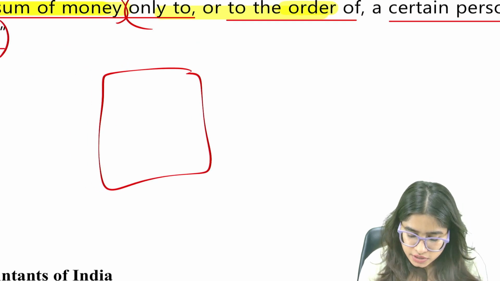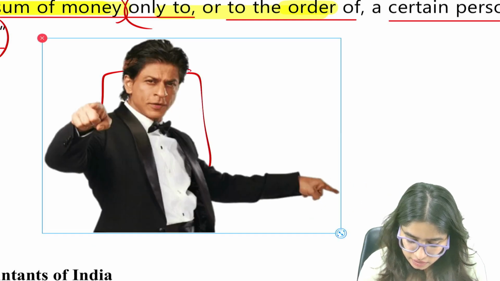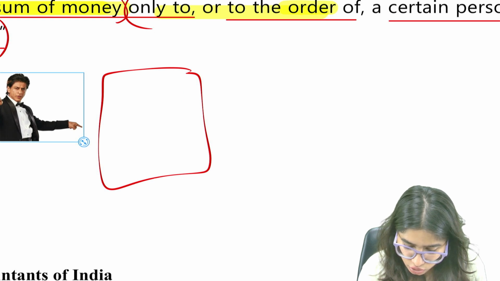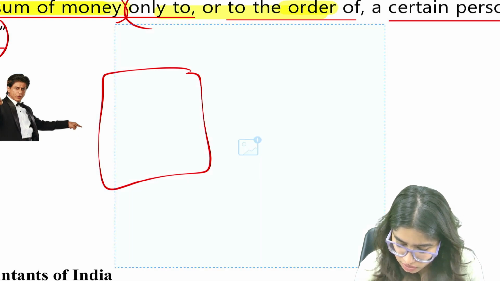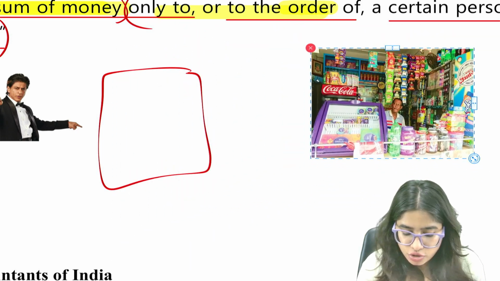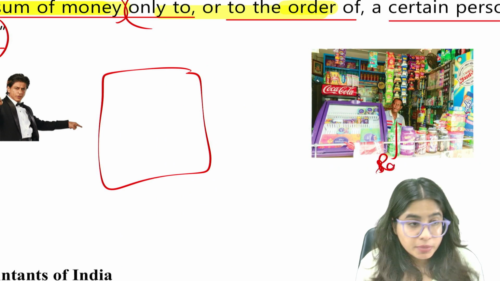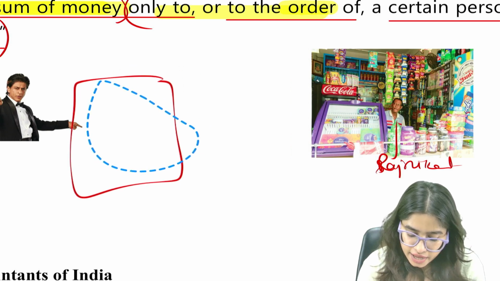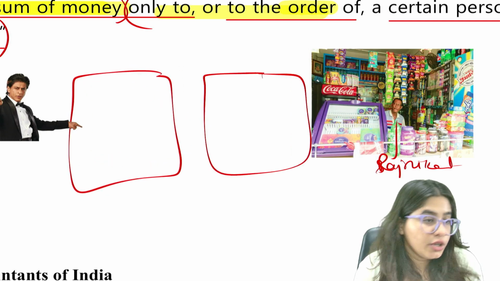Here, this is Shah Rukh Khan, and this is the shop from which he is shopping. Guys, let's say this is a shop. The shopkeeper's name is Rajnikant. Now, guys, two scenarios we will understand. Scenario number 1 and scenario number 2.